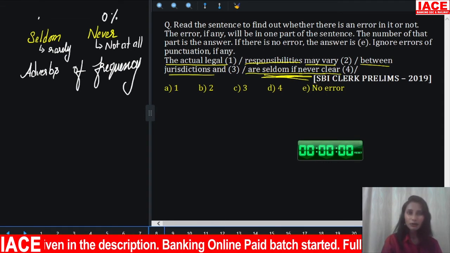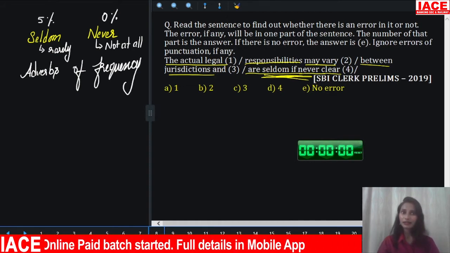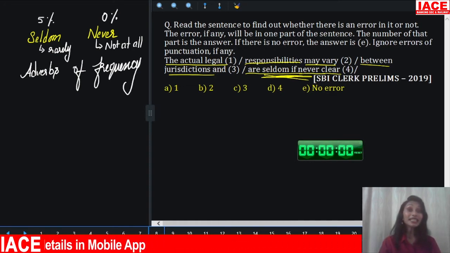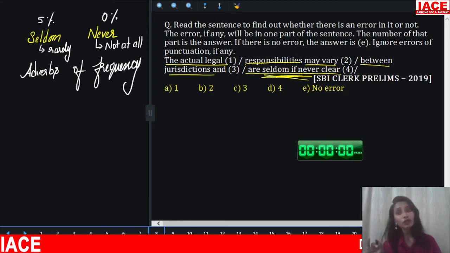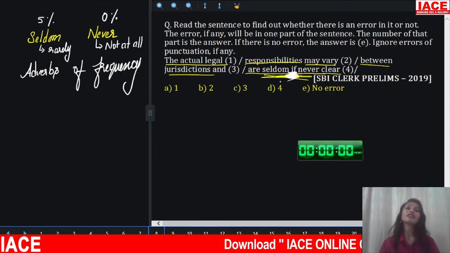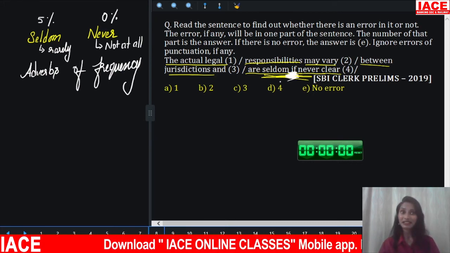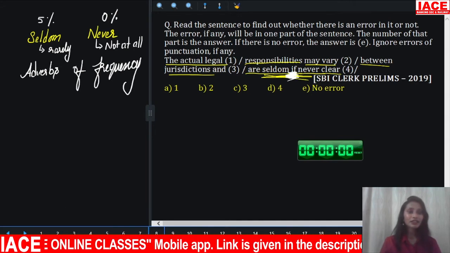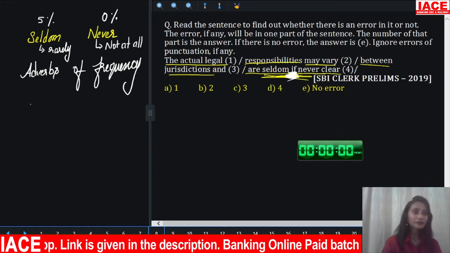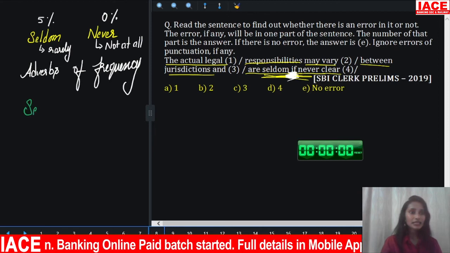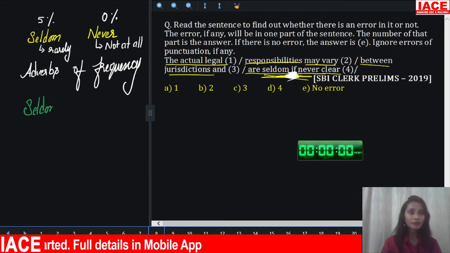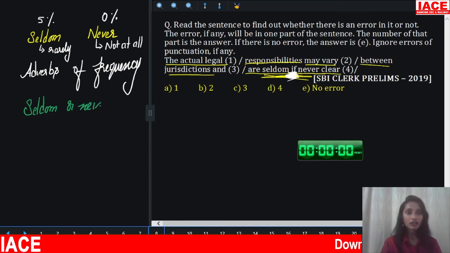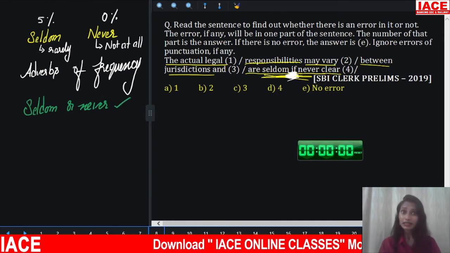Seldom means, let's assume, like 5% frequency. So something can happen or not. But if you look at the sentence, what is given? Seldom, if never. That is not correct. You can use it like this. You can say seldom or never. It is correct.